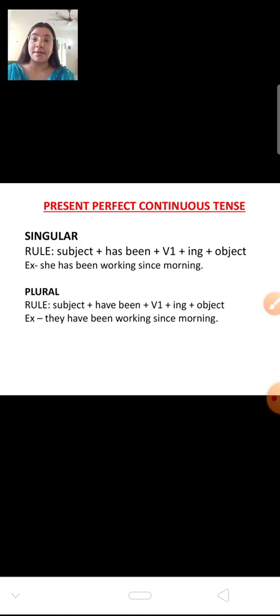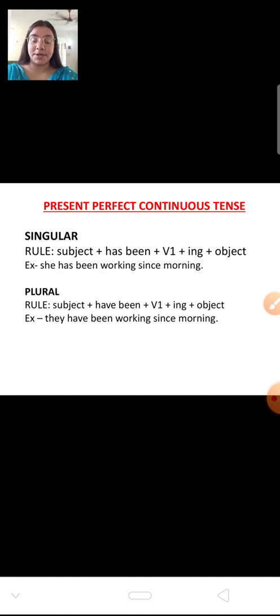And if it becomes the perfect continuous tense, then has been for singular and have been for plural. And whenever you are adding ing to the verb, then the verb will be of first form, not of third form. So you have to keep in your mind that if you are using ing with a word, then the word should be of first form, not of third form.